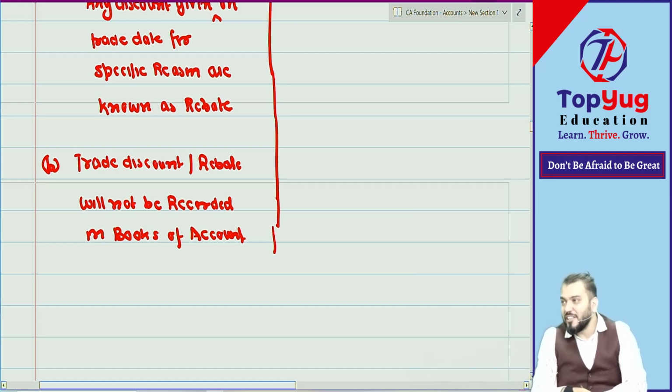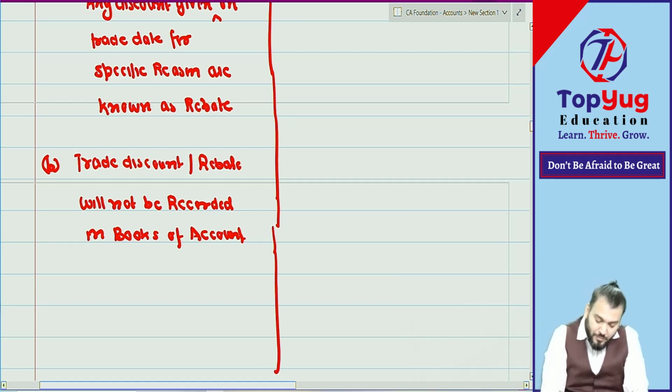The question of classification will not arise. Accounts are of three types. It is not an account. Correct? So can I say, write down.